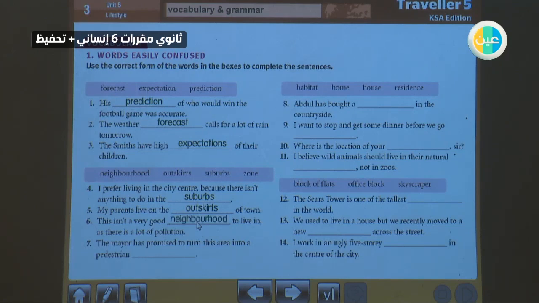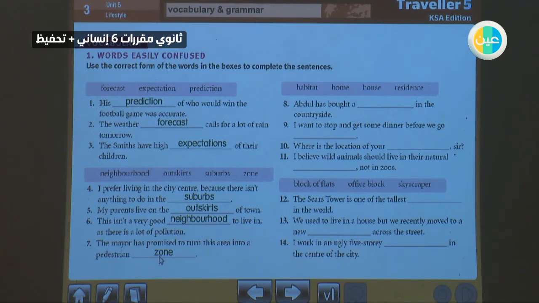The mayor has promised to turn this area into a pedestrian zone. Do you know what we mean by pedestrian zone? Pedestrian zone means there will be a place for walking, not just cars.